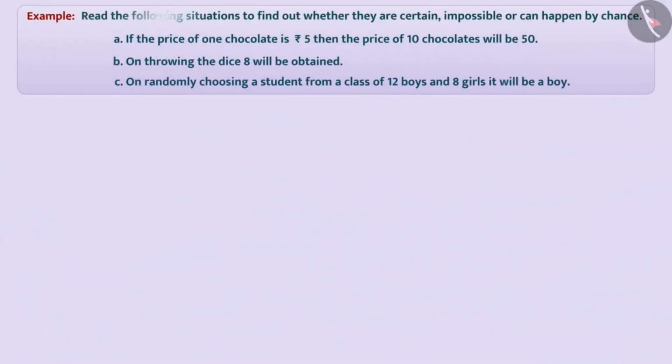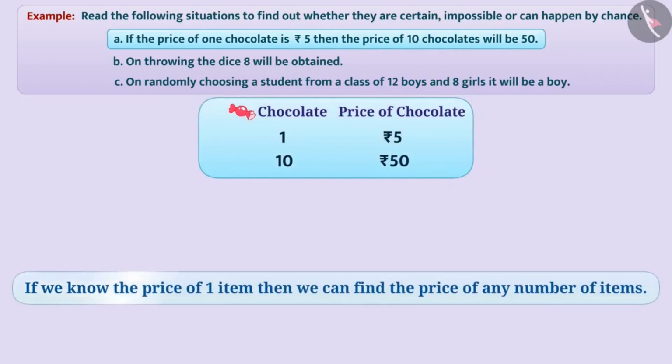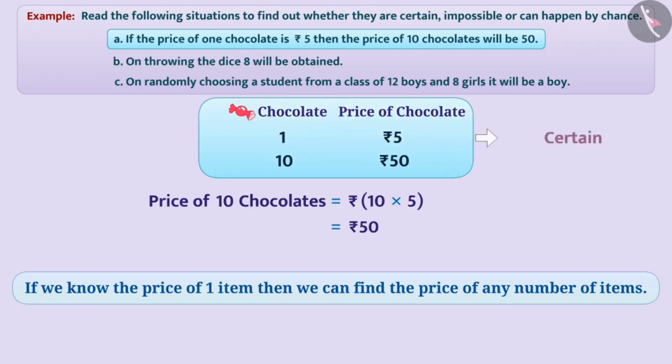Read the following situations to find out whether they are certain, impossible, or can happen by chance. If the price of one chocolate is ₹5, then the price of 10 chocolates will be 50. If we know the price of one item, then we can find the price of any number of items. Here, considering the price of one chocolate, it can be said certainly that the price of 10 chocolates will be 10 multiplied by 5 rupees, which is equal to 50 rupees. Therefore, the outcome of this event is certain.